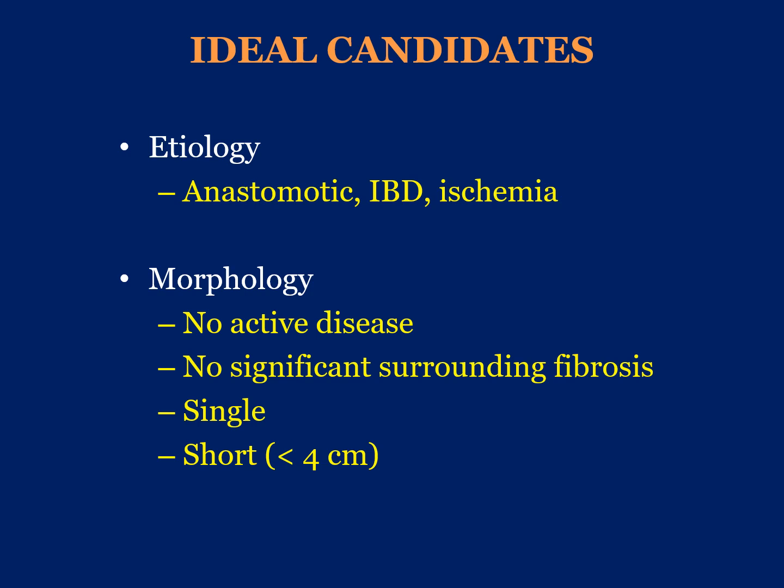The ideal candidates are patients who have an anastomotic type of stricture, a select group of patients with inflammatory bowel disease or ischemia. The main determinant for the candidacy of the patient is the morphology of the stricture. Ideally, you want to select patients with no active disease, especially in the setting of inflammatory bowel disorders. No significant surrounding fibrosis is important. The best stricture is a single stricture that is shorter than 4 centimeters.